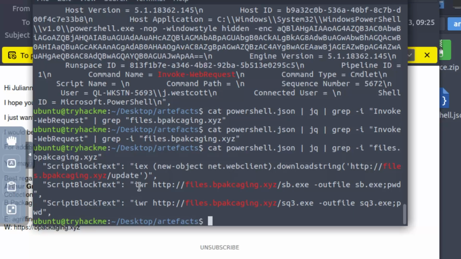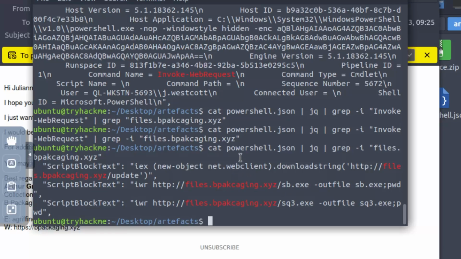They were not using Invoke-WebRequest verbatim. IWR is a short, acronym version of Invoke-WebRequest, so that's what they were using instead of the actual cmdlet. And these are the files that were downloaded: sb.exe and sq3.exe.